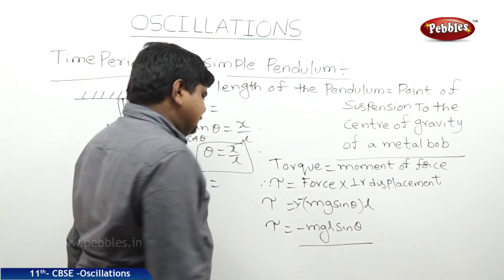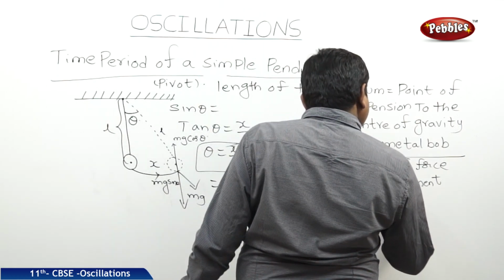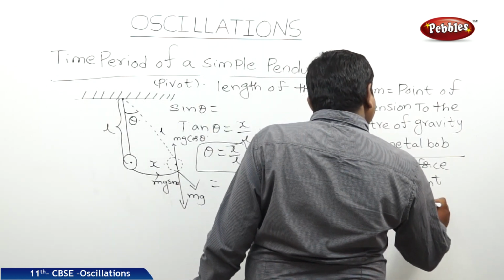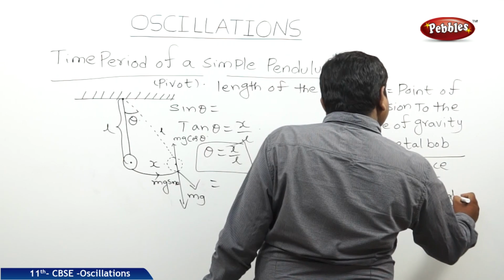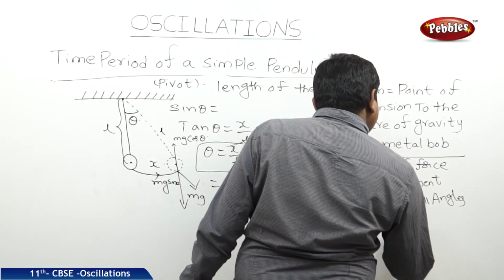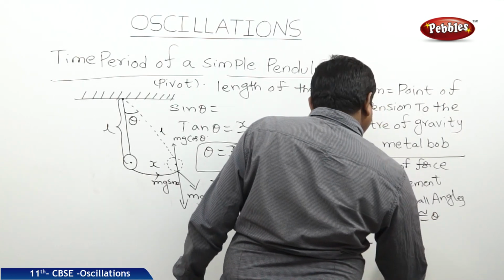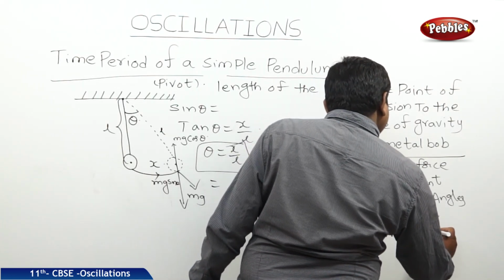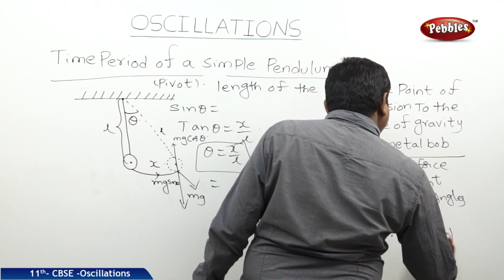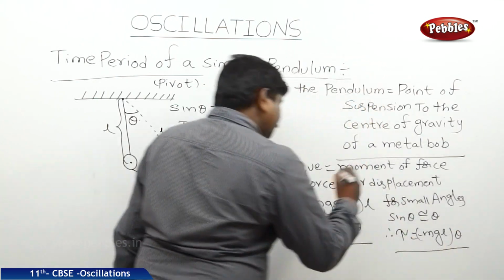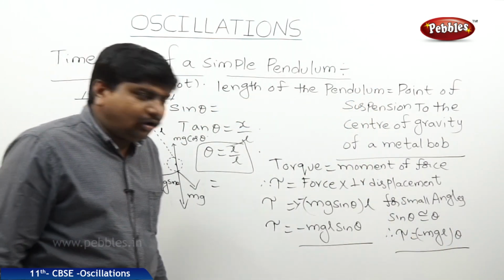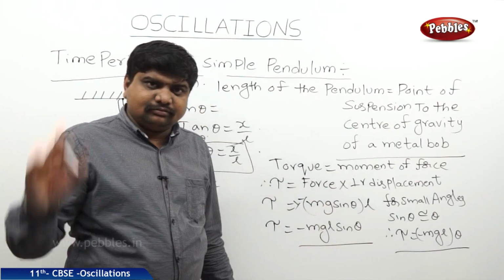For small angles, sine theta is approximately equal to theta. Therefore, tau is equal to minus mgL theta. This is the torque equation.